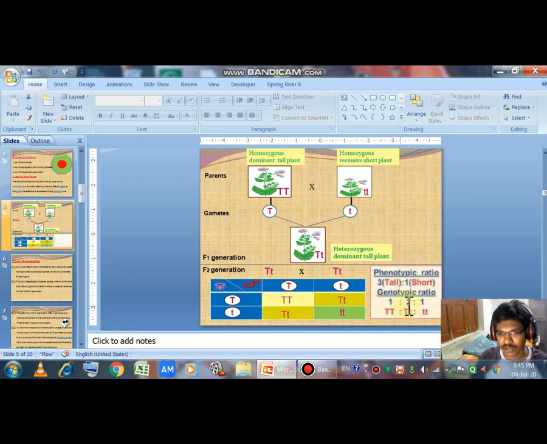So 1:2:1 is the genotypic ratio, of the alleles. So the phenotypic ratio of the monohybrid cross is 3:1 according to Mendel, whereas the genotypic ratio is 1:2:1. Always remember. We must remember these are the basics of genetics.